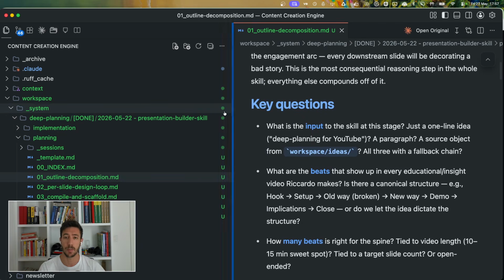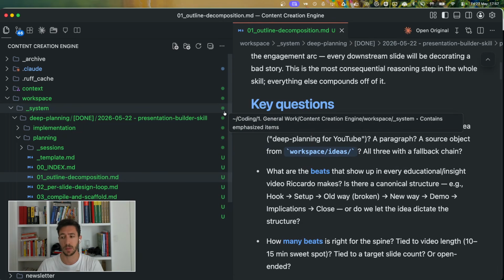This is something that might sound really boring to do and might sound not really useful, but the moment you start to operate in the following way is the moment you stop being used by AI and actually use AI in a proper way that allows you to build the stuff that you want to build. So to give you an example, I built this presentation builder as a demo for you, but the same thing could be applied to building an AI auditing tool that goes end-to-end for my clients.